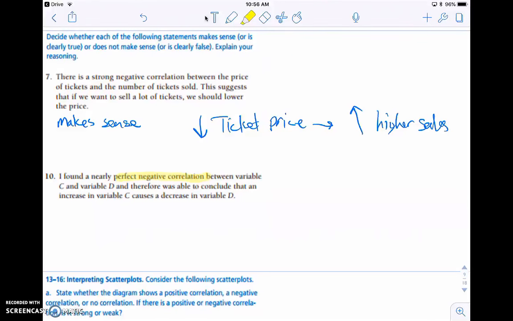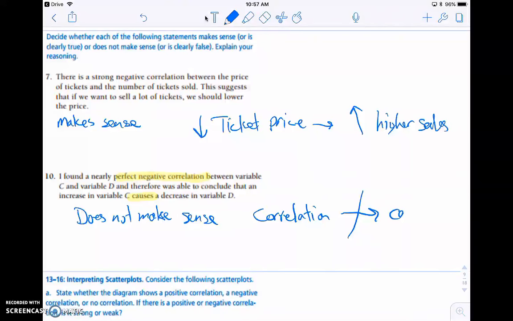Okay, number 10: I found a nearly perfect negative correlation between variable C and variable D. Therefore, I was able to conclude that an increase in variable C causes a decrease in variable D. This one does not make sense, because remember, correlation does not imply causation.